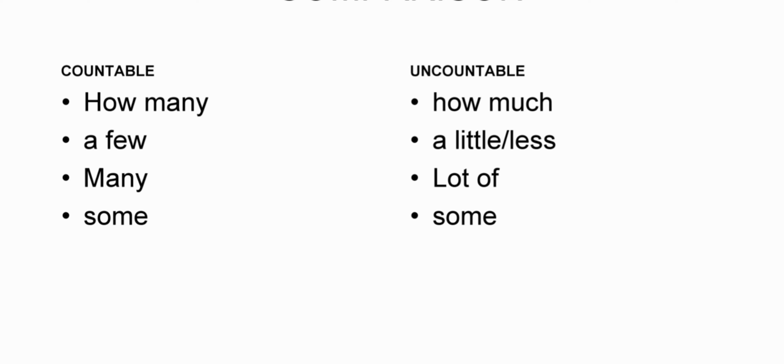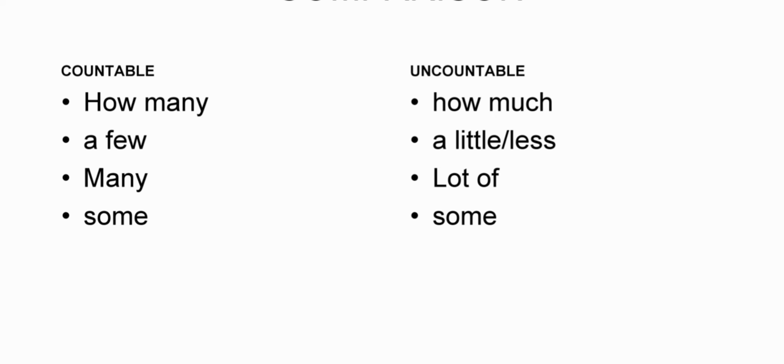If you have a very small amount, how can you represent it? Your answer would be there is only a little water in the pot. You can use little or less. There is only less sugar in the jar. If you have more, how can you answer? How much coffee is in the cup? There is a lot of coffee in the cup. Okay, a lot can be used in the case of more.